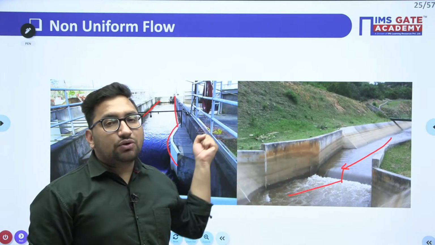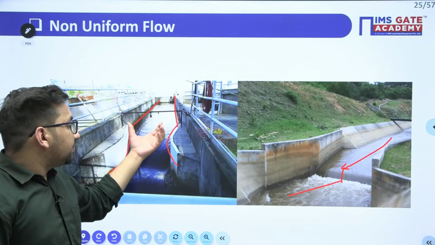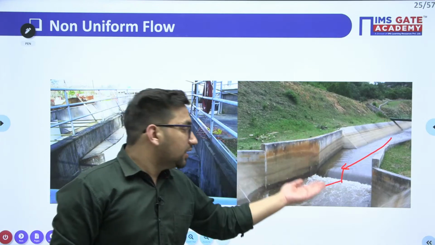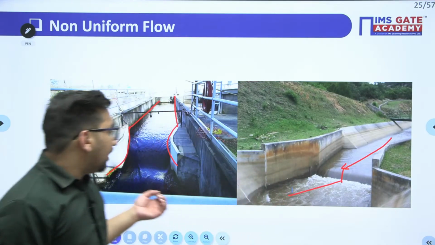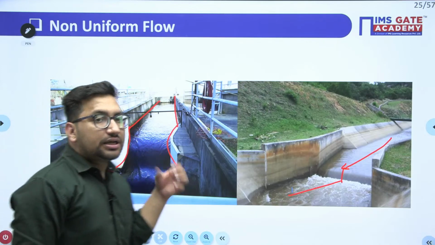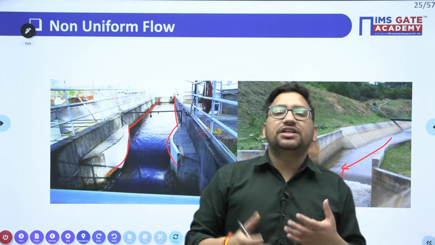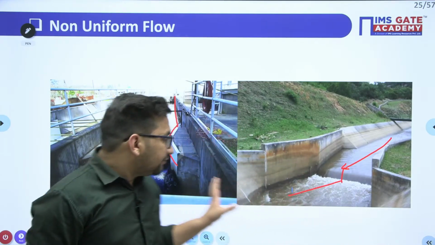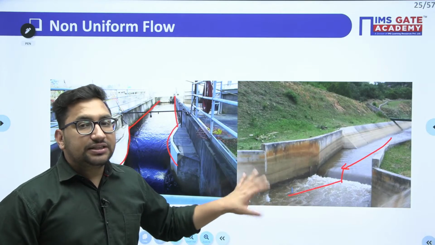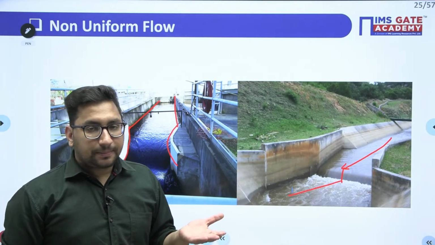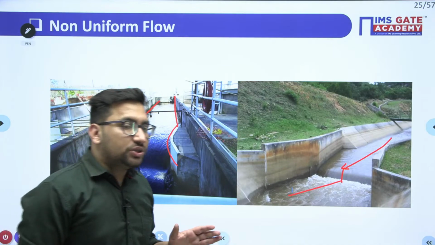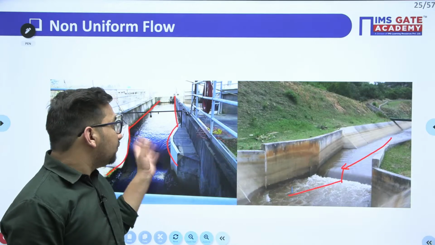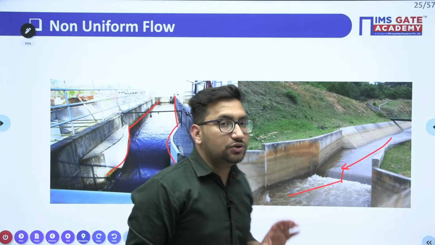How the energies are going to change when there will be a drop in this particular channel, or there will be a rise in the channel bottom, right? Also, we are going to see when there will be a contraction, how your discharge per unit width is going to change. Clear? It means there may be a change in energy, right? So we need to see how this depth is changing with change in these contraction values, right?